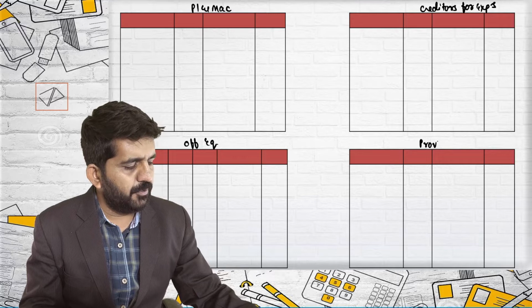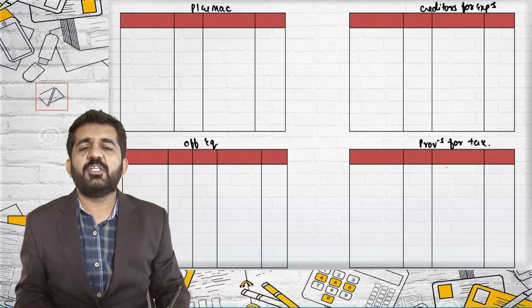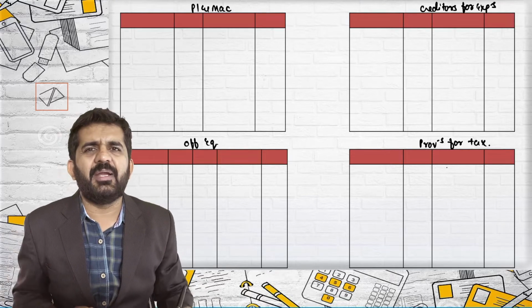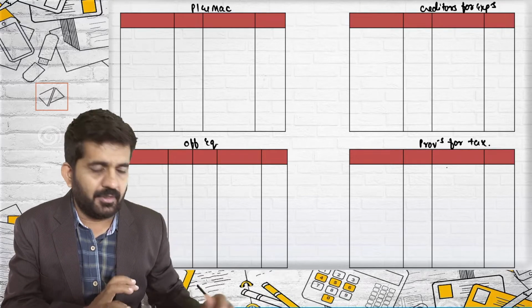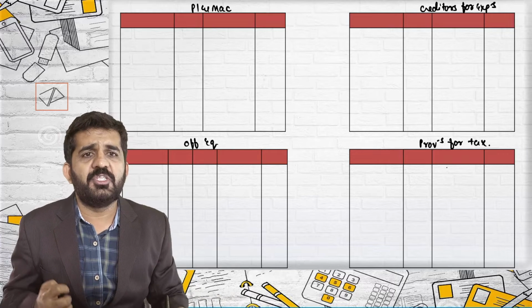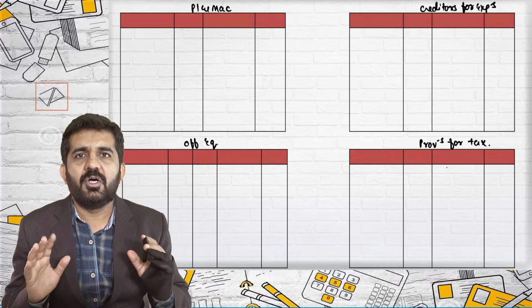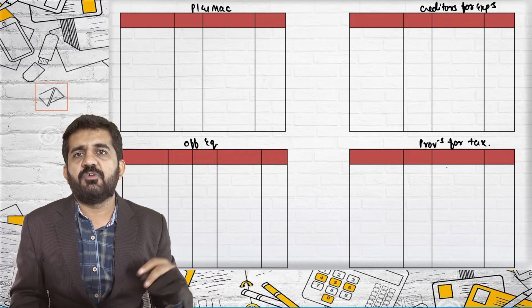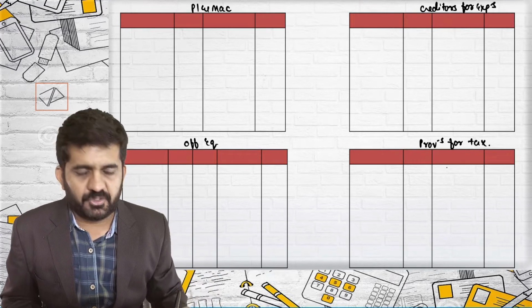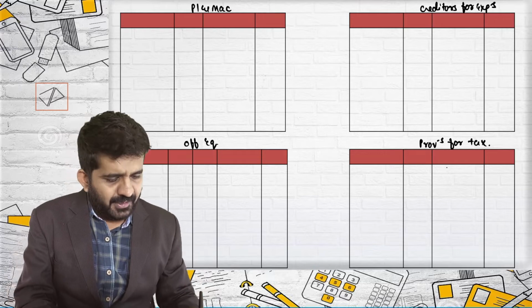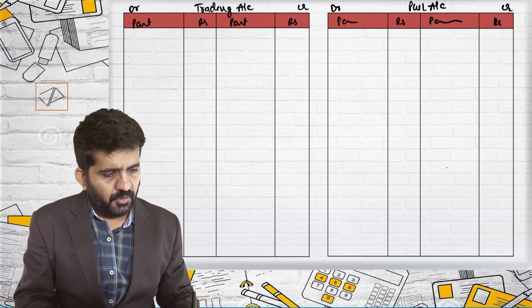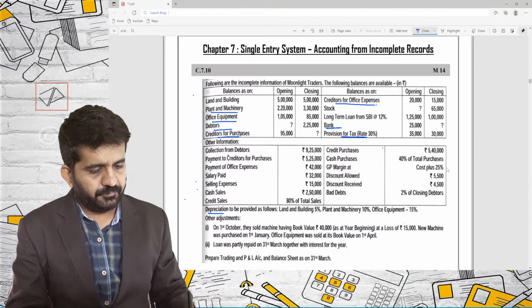Creditors, but for expenses and provision for tax. See, provision for tax, once we do the cash flow statement, it will be a very easy account. But right now, I'll be just giving an overview. You can just take it for granted and learn more about provision for taxation once we do AS3, which is the cash flow statement. But let us try and solve our full-fledged question.